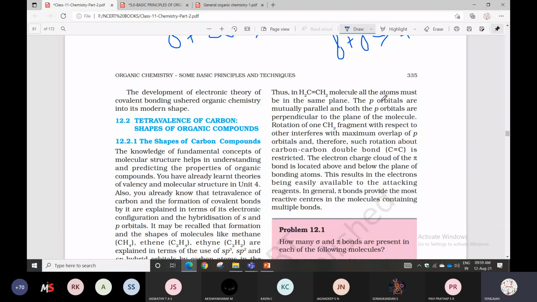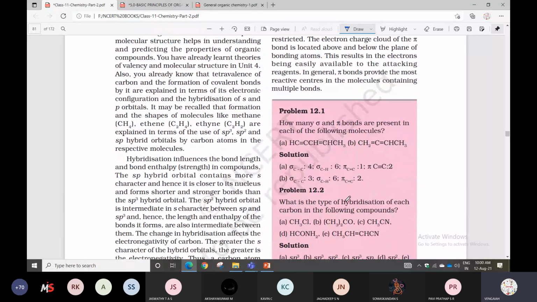Fragmenting with respect to other interference, nothing but there will be rotation also there. Overlapping will be there. Nothing but such rotation about carbon-carbon double bond is restricted. So the electron charge cloud of the pi bond is located above and below the plane of the bonding atoms. So this results in the electrons being easily available to attacking reagents. And generally pi bonds provide the most reactive centers in the molecule containing multiple bonds.